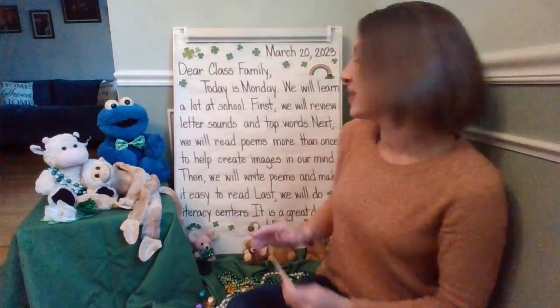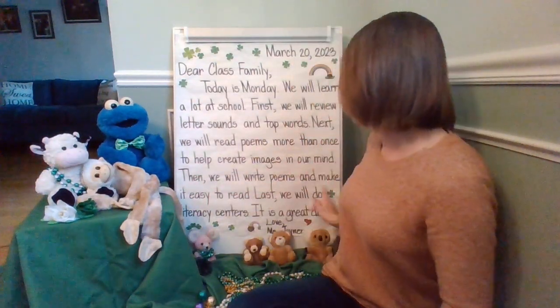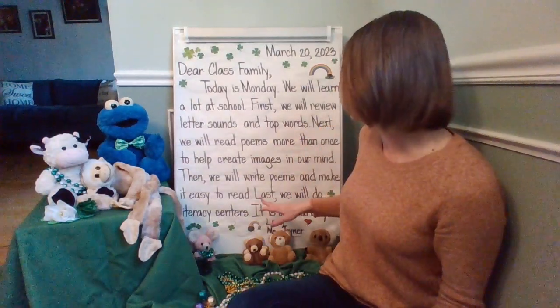All right, let's go ahead and look at the next part, starting with this transitional word, then. Then we will write poems and make it easy to read. We're going to write poems. We're going to make them easy to read. We're going to make sure that we write our letters clearly. We leave a space between words and we're sounding out things and using resources to help us. We want our poem to be easy to read for the person who is enjoying it.